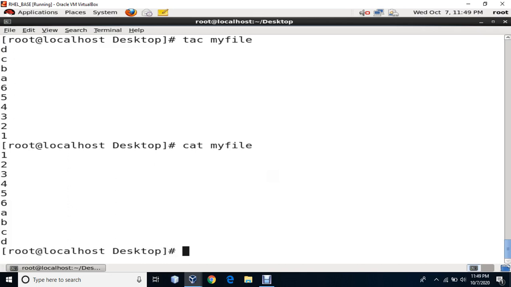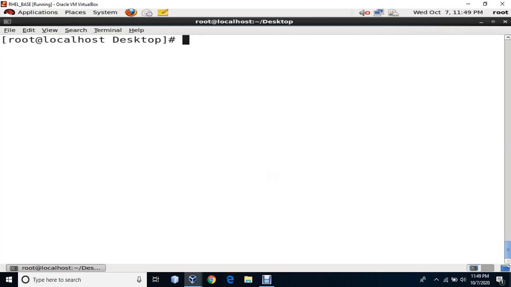The next command is the grep command. What exactly does this command do? It basically finds file content and shows it to you. We can find a pattern in the file and just show it. So what I can say is grep, and whatever pattern you want to give, let's say I want A in my file. If A is there in my file, it is going to grep that and show it to me. So basically grep is used to catch or get a particular thing from a file.